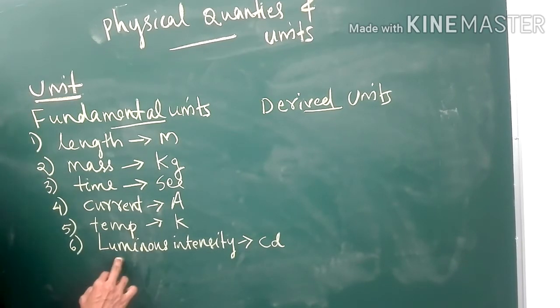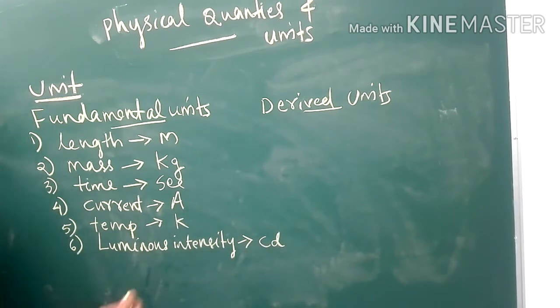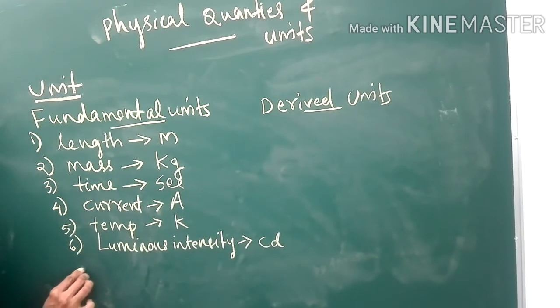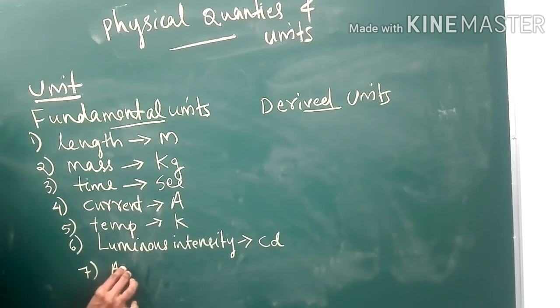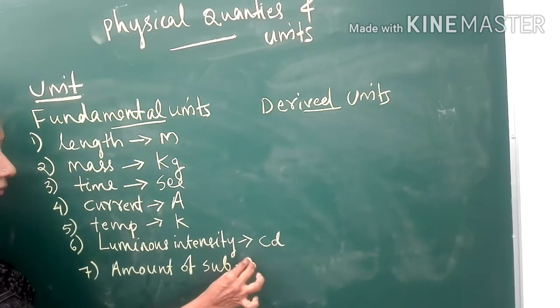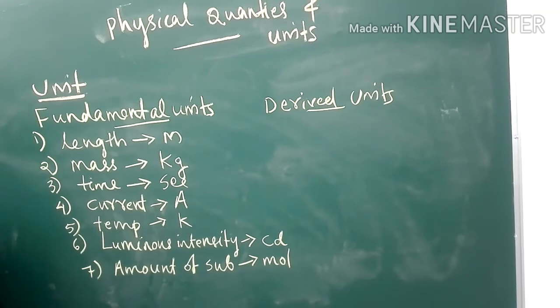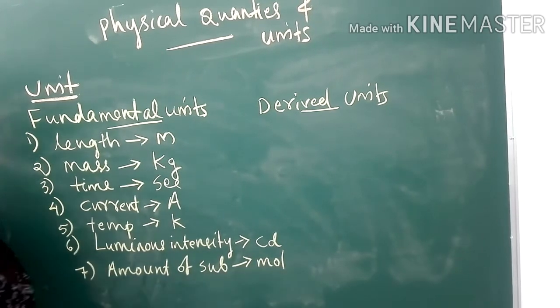Luminous intensity, the fundamental unit is candela. Seventh one, amount of substance. The unit is mole. The fundamental unit is mole.